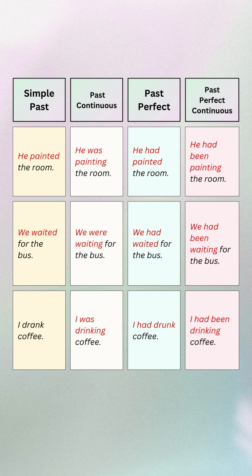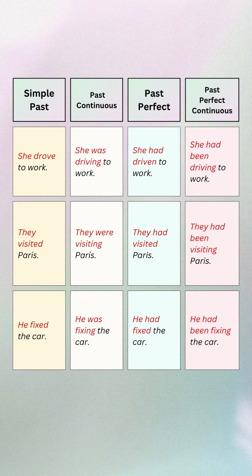I drank coffee. I was drinking coffee. I had drunk coffee. I had been drinking coffee. She drove to work. She was driving to work. She had driven to work. She had been driving to work. They visited Paris. They were visiting Paris. They had visited Paris. They had been visiting Paris.